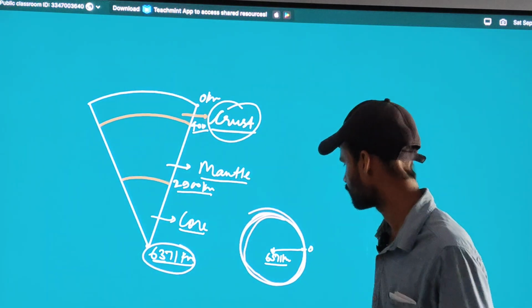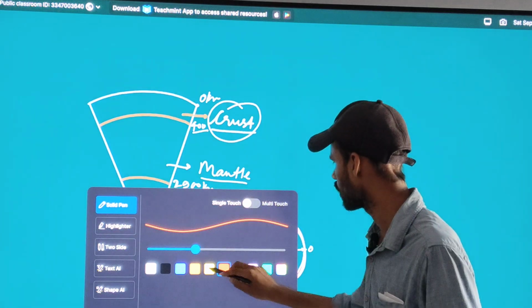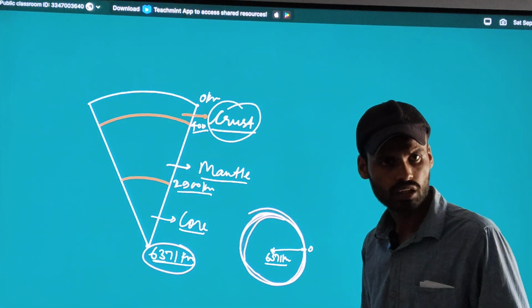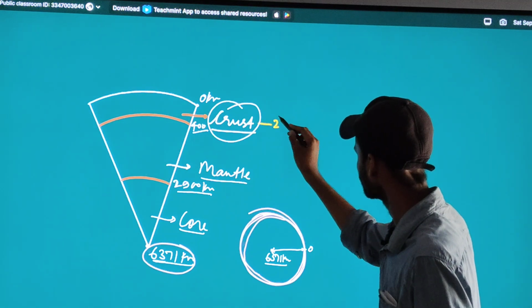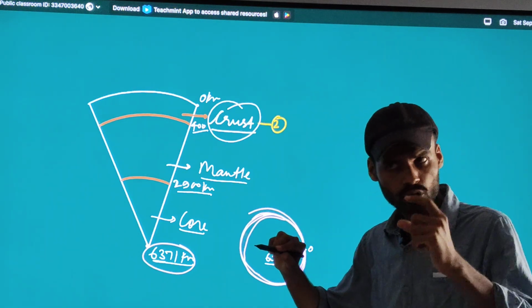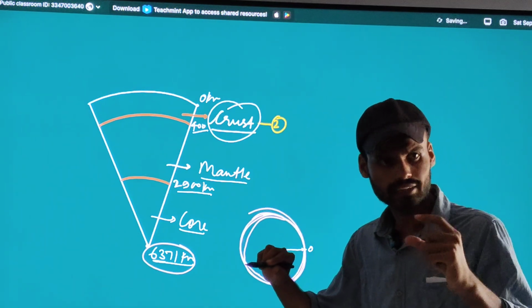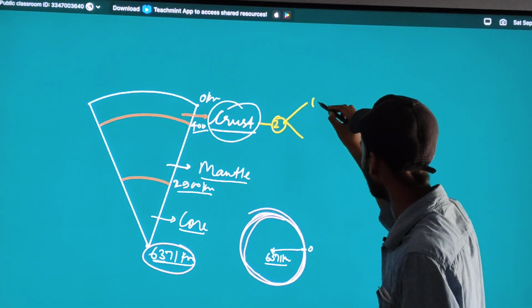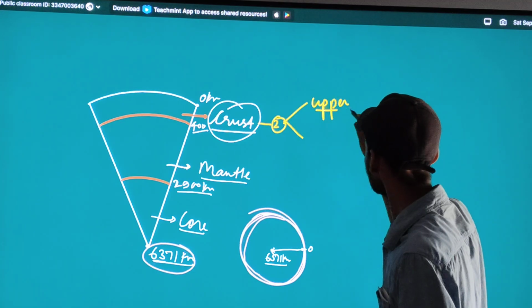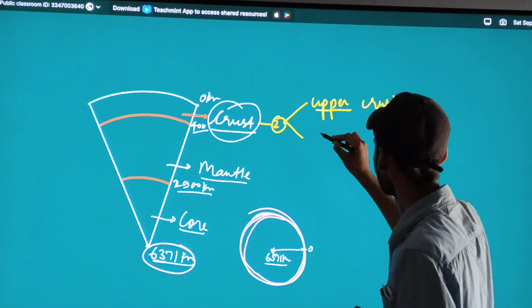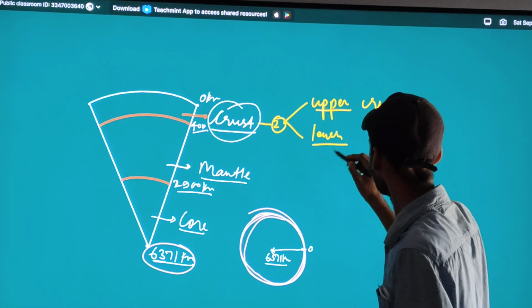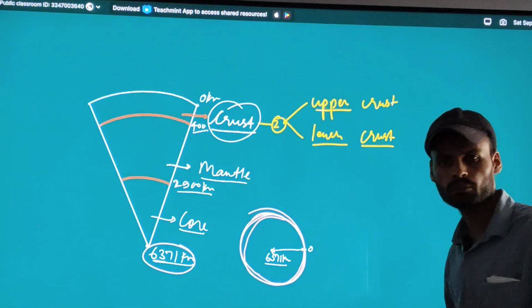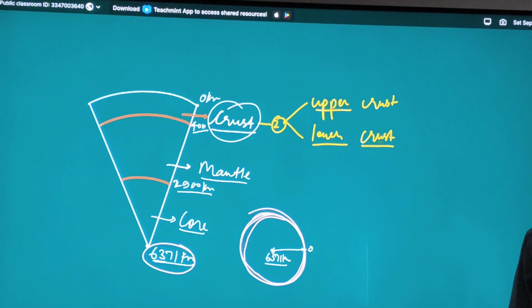Moreover, the crust has two sub layers. The first is the upper crust, and the second is the lower crust.